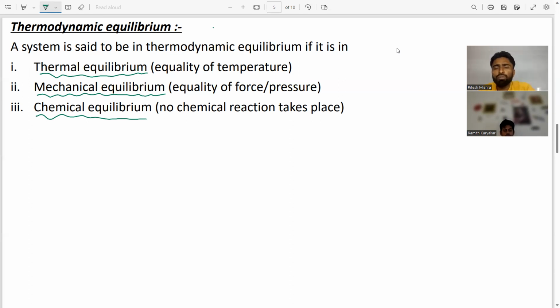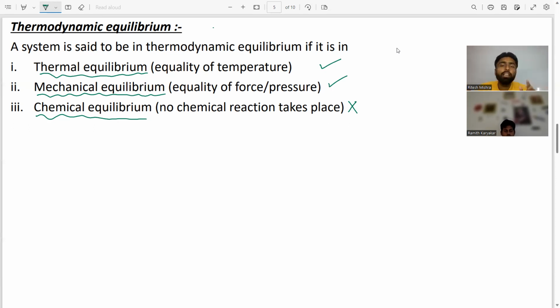Now suppose your system is in thermal equilibrium and mechanical equilibrium, but not in chemical equilibrium, then our system is not in thermodynamic equilibrium. For thermodynamic equilibrium, all three equilibrium conditions should be satisfied.